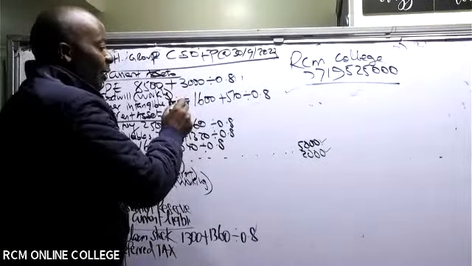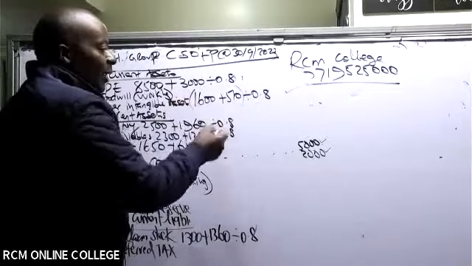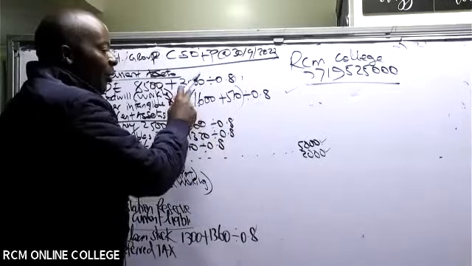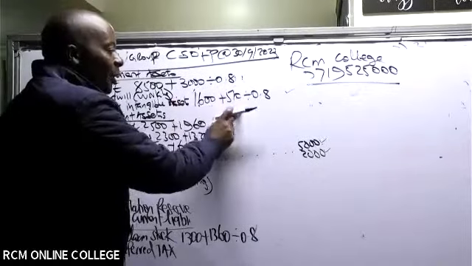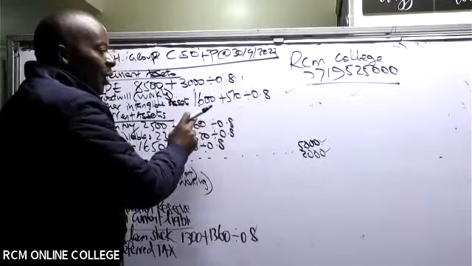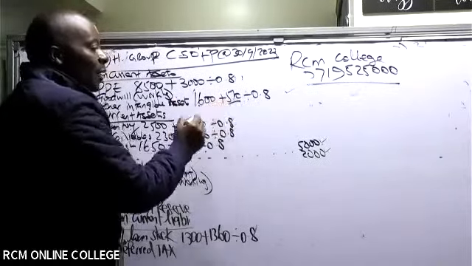You'll get somebody, in this case, putting a bracket here. No, this 0.8 does not involve this. This 0.8 only involves this for the subsidiary.